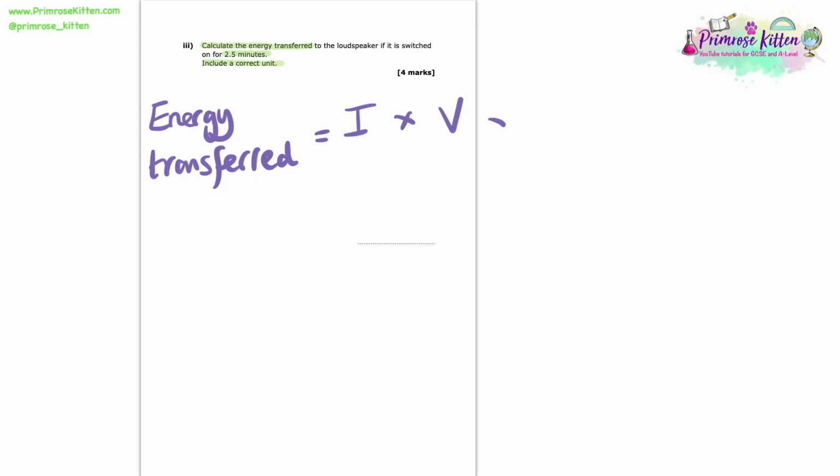So because in this question we're asked for energy transferred, let's remind ourselves of the equation for this. Energy transferred is equal to current times by the potential difference and then times by time. So I'm just writing it in the symbol notation just because it takes up a bit less space. The reason why we're picking this is because we know currents, we know voltages and we know time. So this is the logical equation for us to use here.